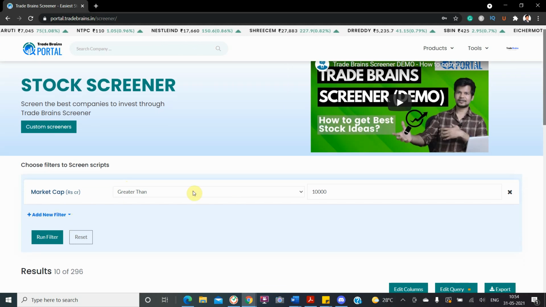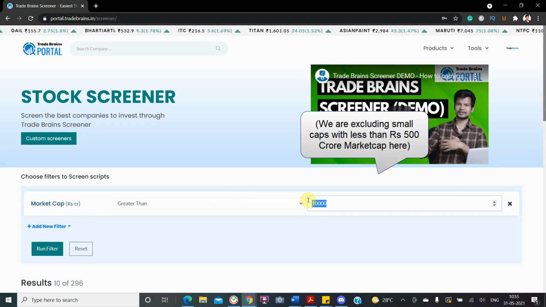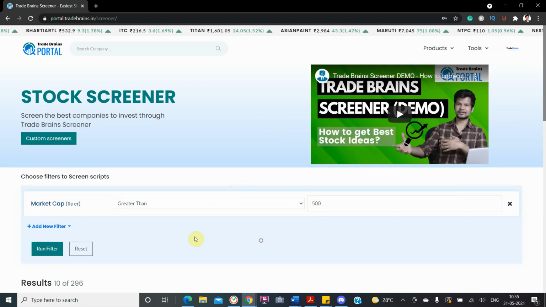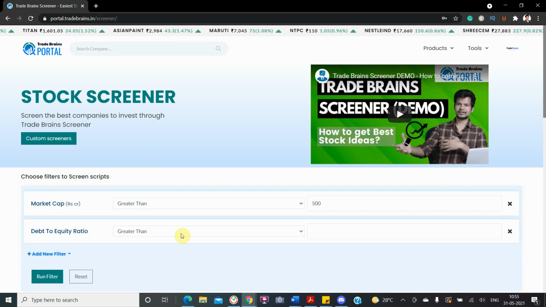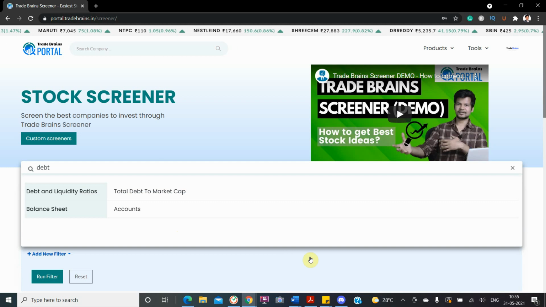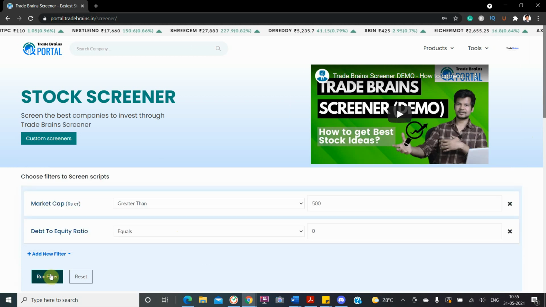So for that, first of all, we are going to use a market cap of at least 500 crores. And second, we want to apply the debt to equity filter. So for that, you have to click on add new filter. You can type here debt to equity. And for that you have to select equals to 0. So here we are selecting companies whose debt to equity ratio is equal to 0. And then you have to run the filter.